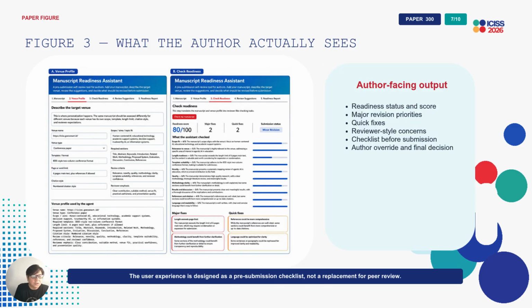Figure 3 shows the author-facing dashboard. The author receives readiness status, a score, major fixes, quick fixes, and reviewer-style concerns. This is useful because it turns fuzzy review anxiety into concrete revision priorities. But the system does not replace peer review. It helps the author prepare better before submission.